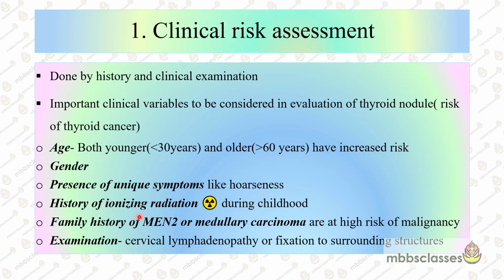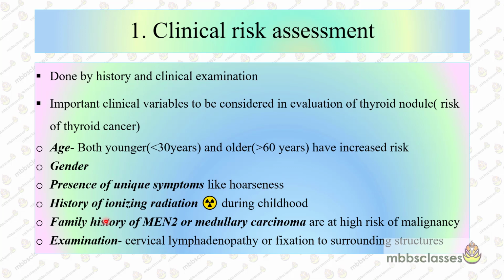If there is a history of ionizing radiation during childhood, or if there is a family history of MEN2 syndrome or medullary carcinoma in first degree relatives, then these patients are at higher risk of developing malignancy.